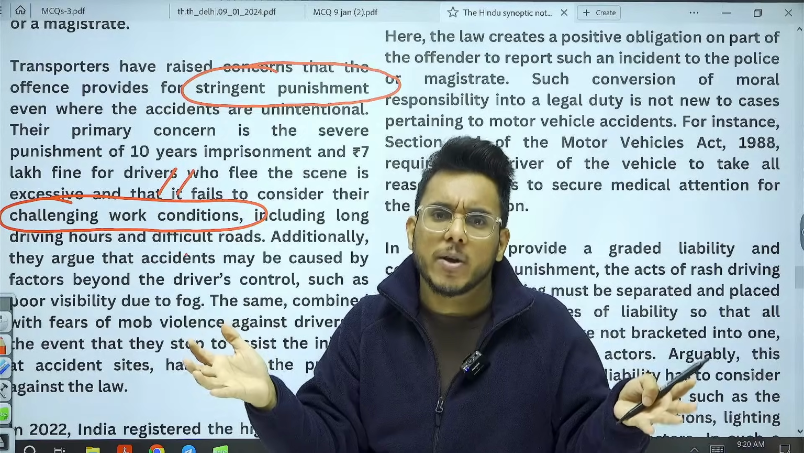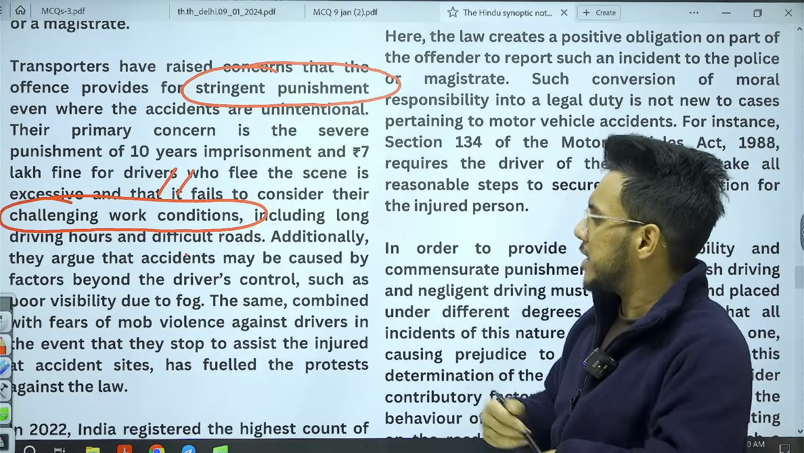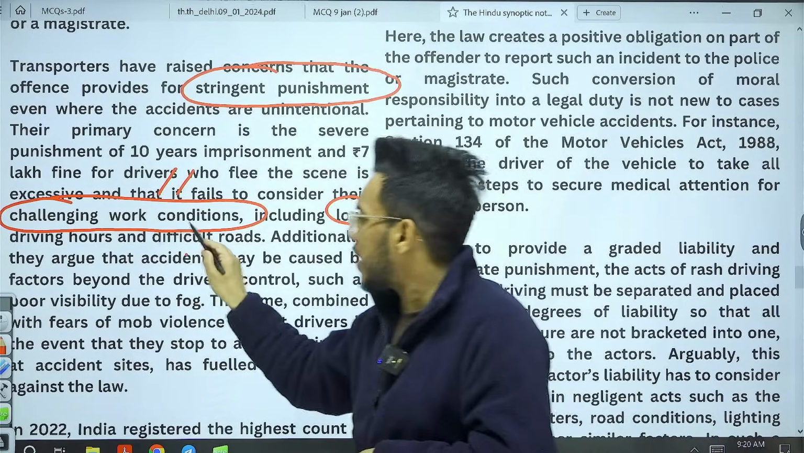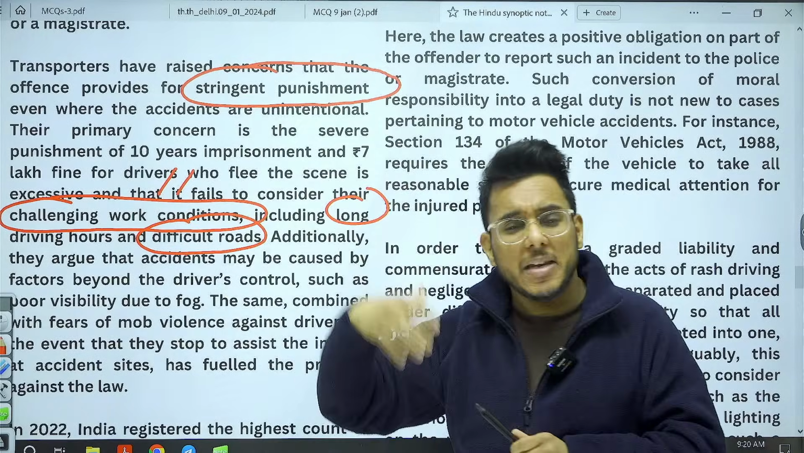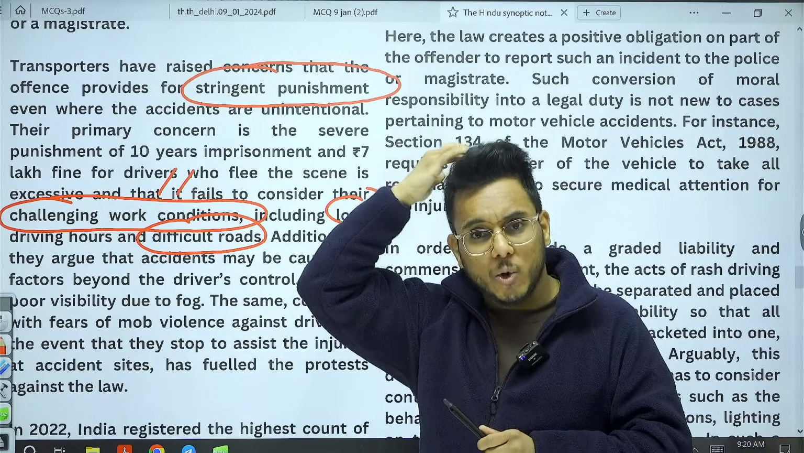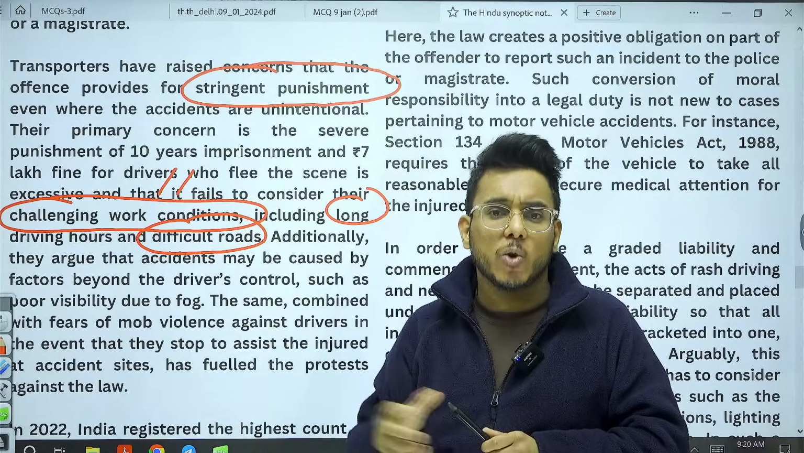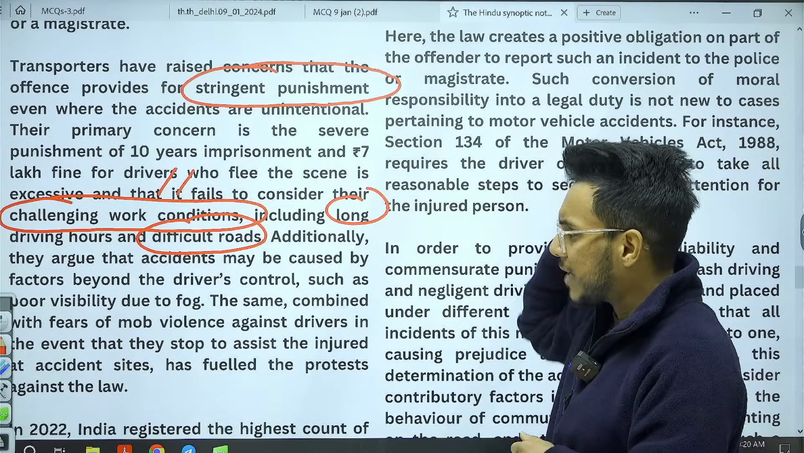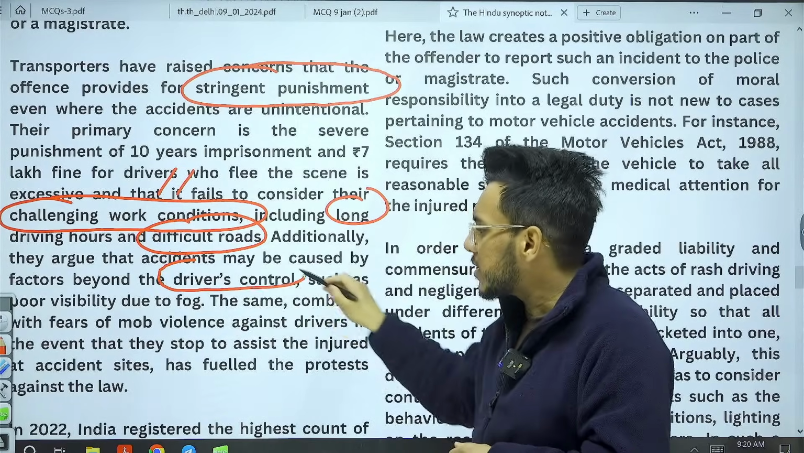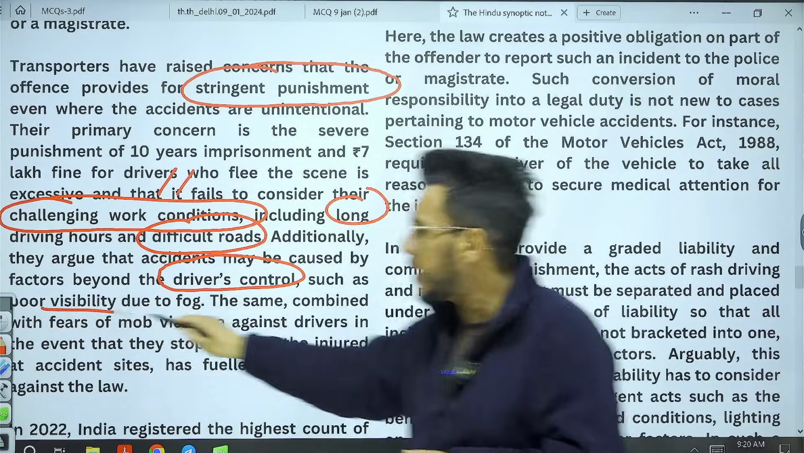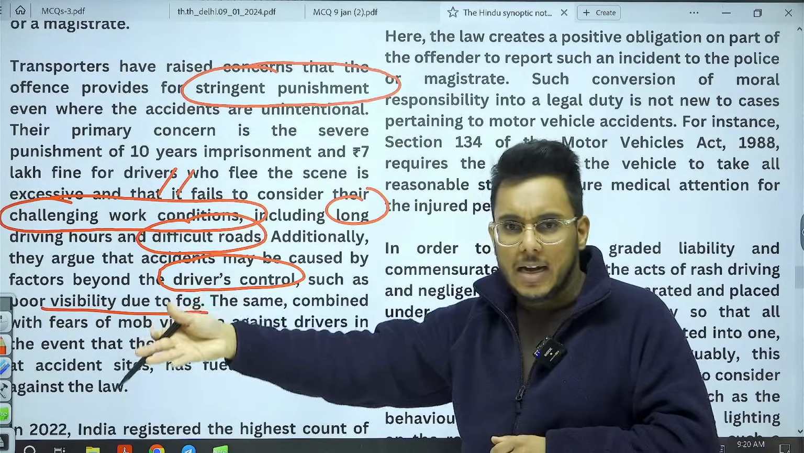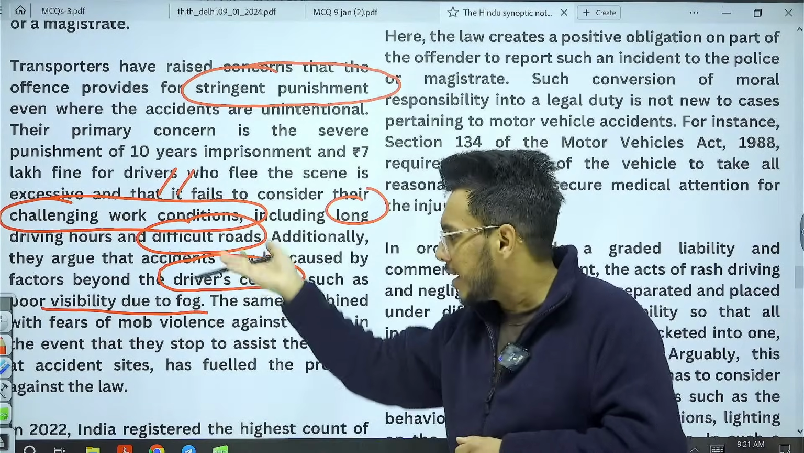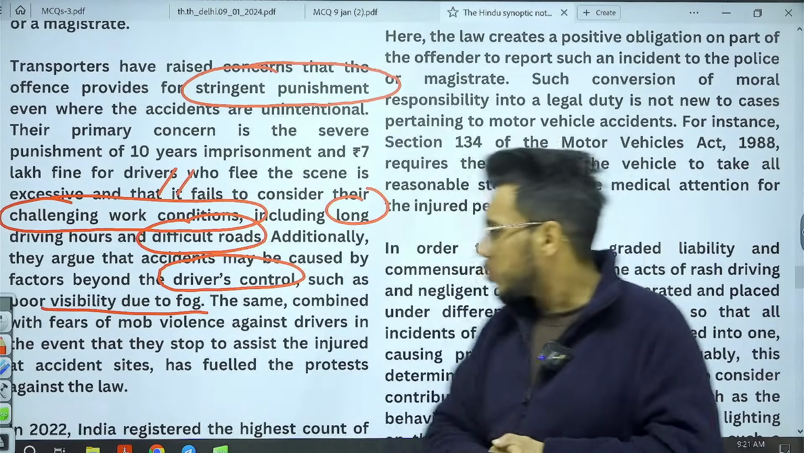So you are not recognizing that, and you are giving such high penalties. Often there are long driving hours, difficult roads, and many blind spots on the roads. The engineering condition of the roads is not good, and because of that a lot of accidents happen. They say that sometimes accidents happen beyond the driver's control, for example poor visibility due to fog. Right now in North India, you know that so many accidents are happening. So here, the driver's role is also not there.